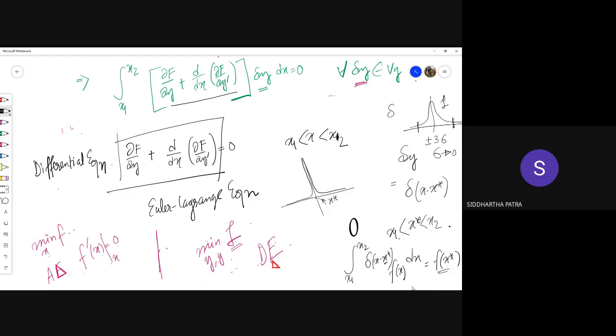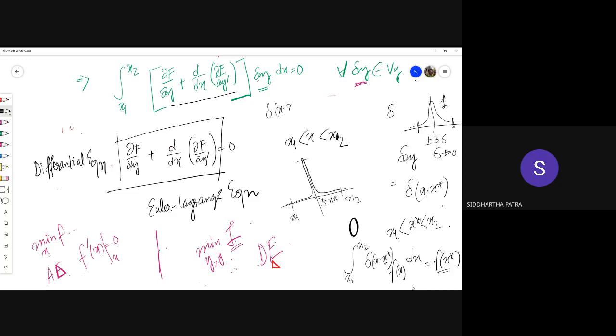If you look at the delta function, it is 0 everywhere and has an infinite value at a certain value x star. Which means it qualifies as a potential variation, because it is 0 at x1 and x2. Therefore, since I can take any arbitrary function, I might also take a delta function.